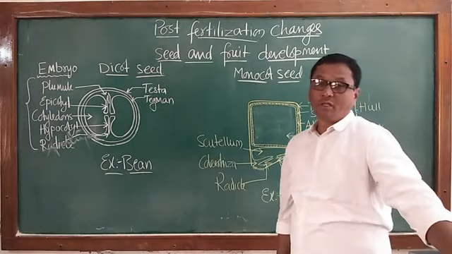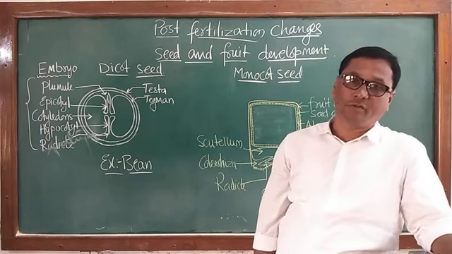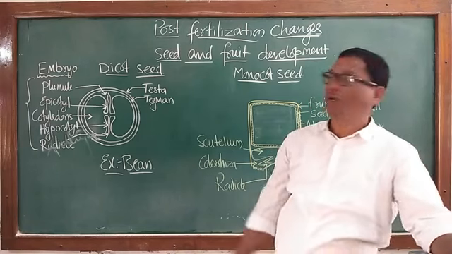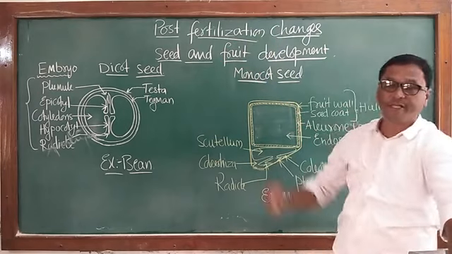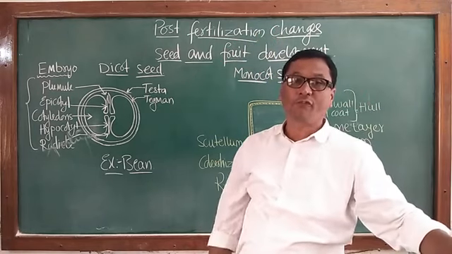Hello everybody. Today let us study or continue our class of post-fertilization changes in angiosperms or flowering plants.